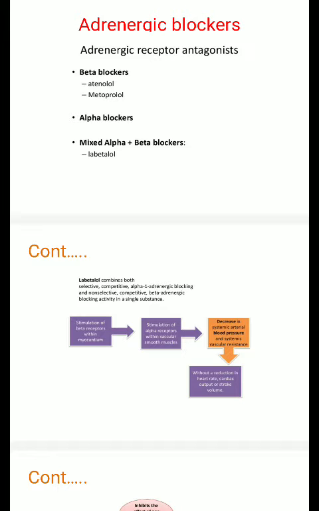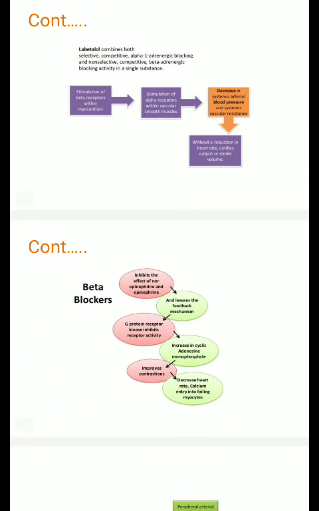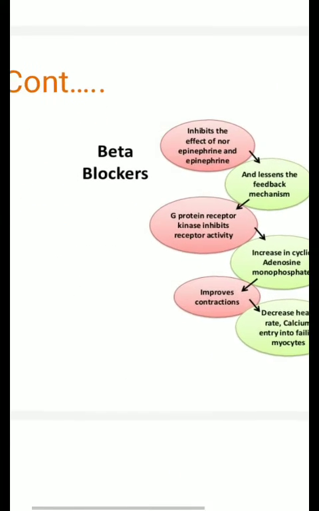The drugs which come under the class of beta blockers are atenolol and metoprolol. Alpha blockers, prazosin and terazosin. Mixed alpha and beta blockers like labetalol. So let's talk about how labetalol acts. It acts by blocking beta receptors within the myocardium as well as alpha receptors within the vascular smooth muscles. It decreases systemic arterial blood pressure and vascular resistance.